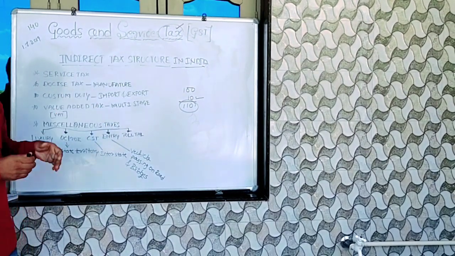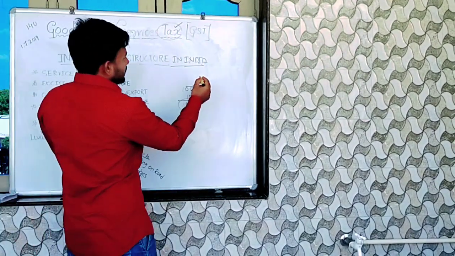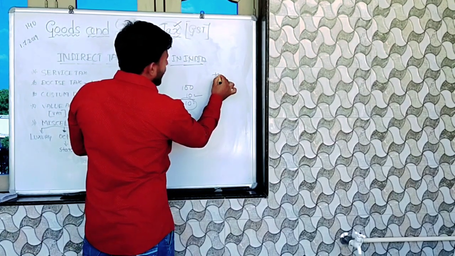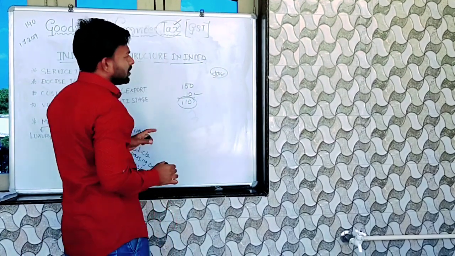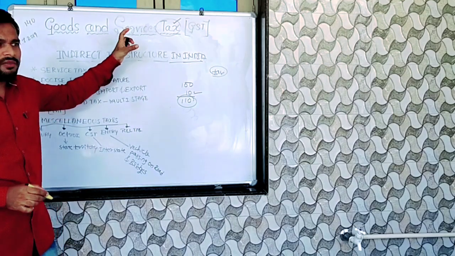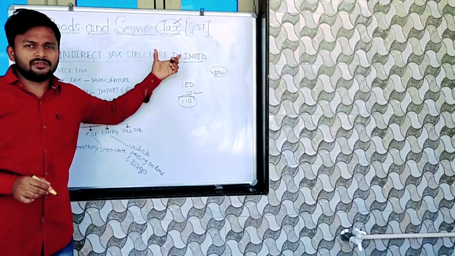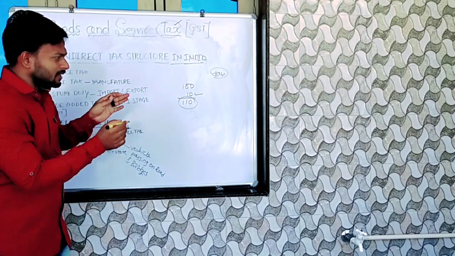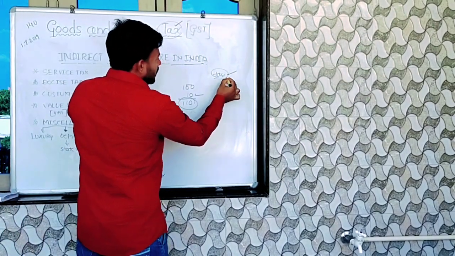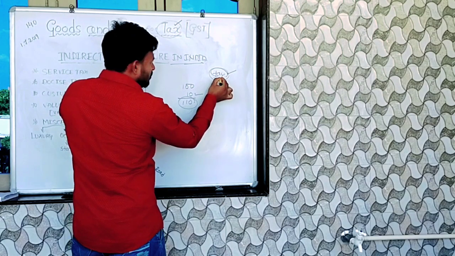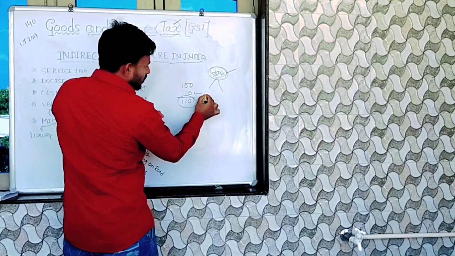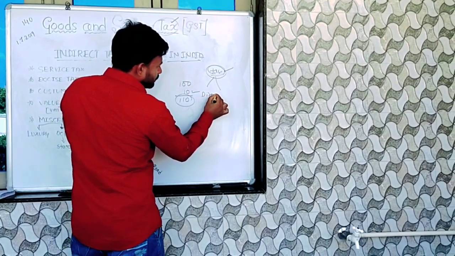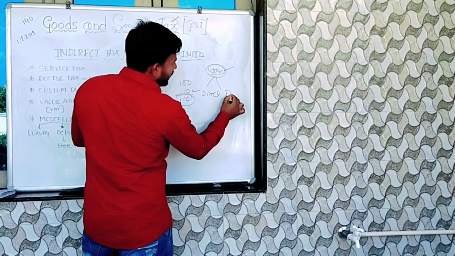Before you go into indirect taxes, you have to know what a tax is. Tax means you have to give an extra amount for using goods or services. Using goods and services, you have to pay the extra amount. That is called a tax. In tax, we classify into two types: first one direct tax, second one indirect tax.